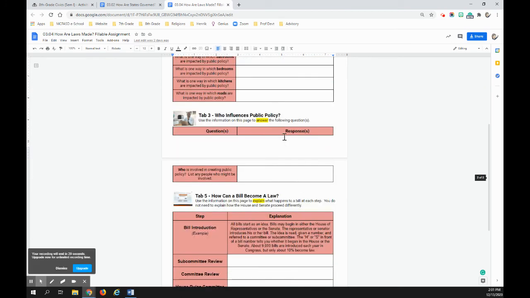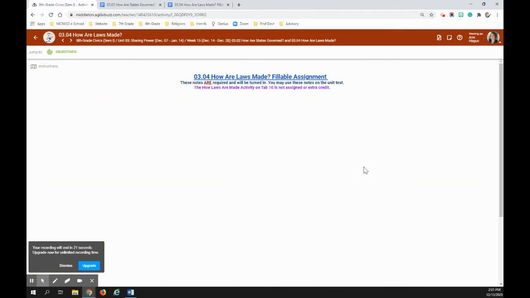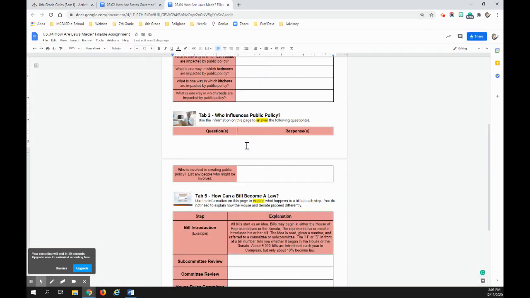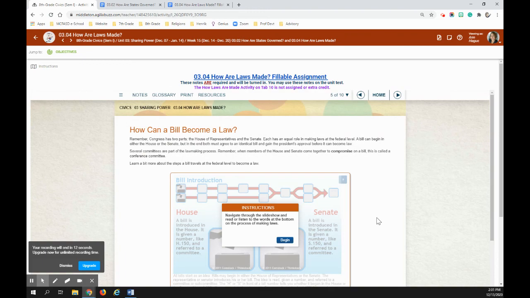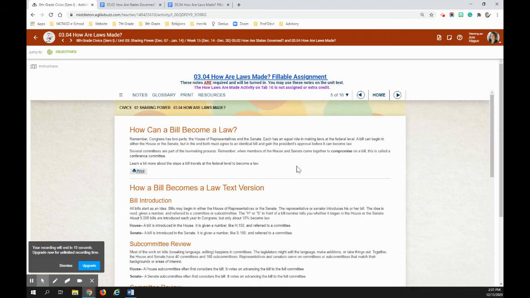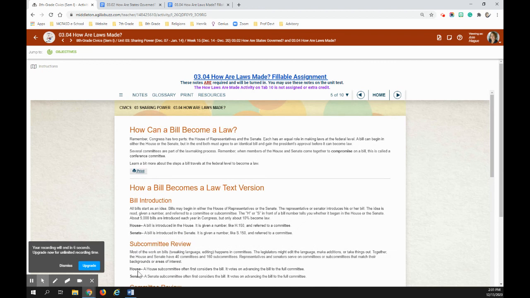Tab 3 talks about public policy. And so there's just one question on who might be involved. And then the last thing, which is tab 5, is how bills are made into laws. You can look at the text version here to answer that. I will also post, I'm just a bill because it's fun.